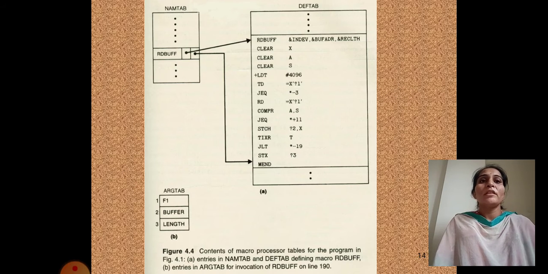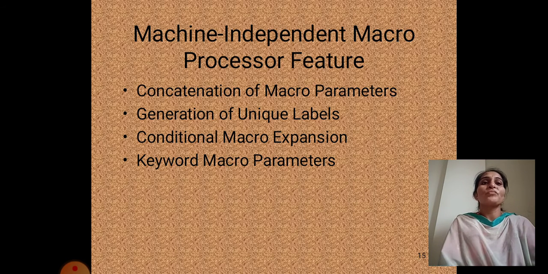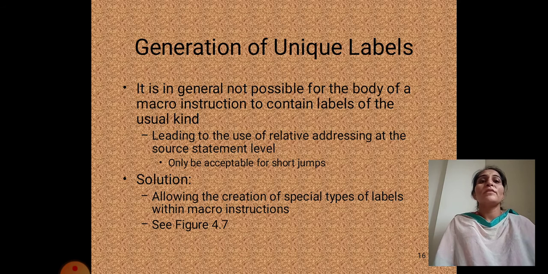Here NAMTAB will hold the name and the value. DEFTAB will hold the macro definition, and ARGTAB will hold the arguments used in that macro preprocessor. Machine independent macro preprocessor features: concatenation of macro parameters, generation of unique labels, conditional macro expansion, and keyword macro parameters. These are the macro preprocessor features.